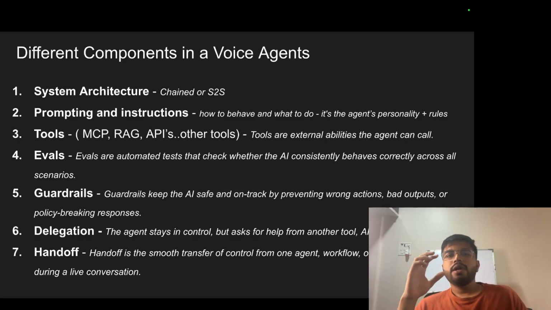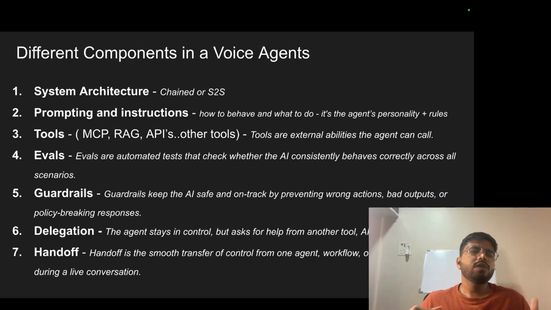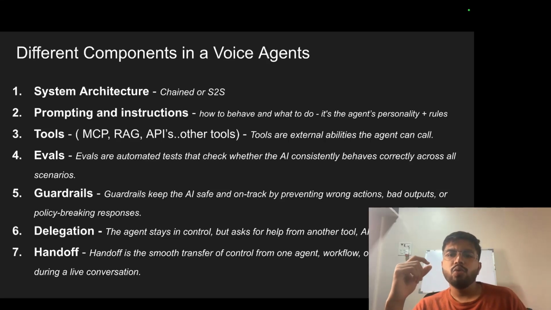Now let's come to the different components in a voice agent. We have understood all the different parts of a voice agent. Now, when you're thinking of a voice agent, here is what you should remember. One is the system architecture, what architecture you want as per your use case. Prompting and instruction is very important: how to behave, what to do, the agent's personality plus rules. Then tools. You are going to use MCP, RAG, APIs. What are all the external abilities required for your agent? You need to scope this out.